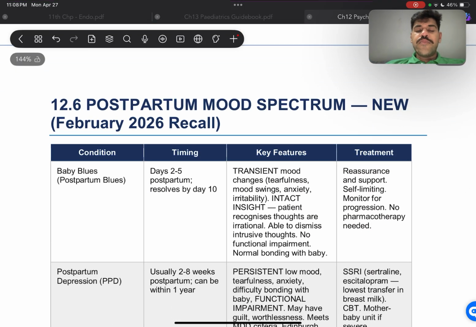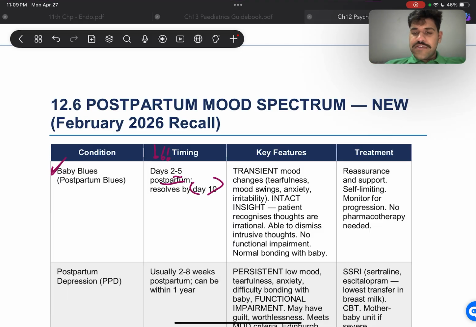All right, now moving on to something very important, which is the postpartum mood spectrum, and the most important part of it is the timings. If I was you, I would memorize these timings, because a lot of the questions are going to be based on those timings itself. So if it's on day 2 to 5 postpartum, it's most likely baby blues. All right, and it's going to resolve by day 10. If it doesn't resolve by day 10, then something's wrong.